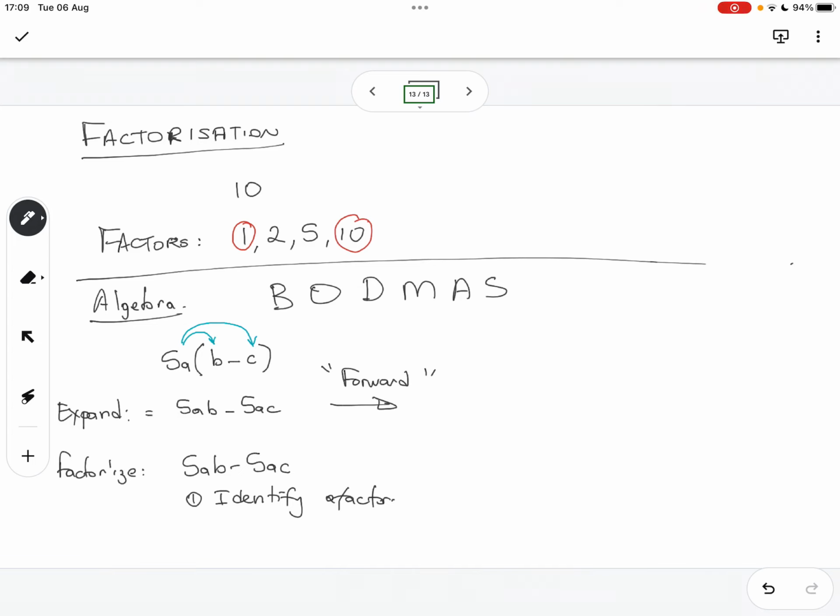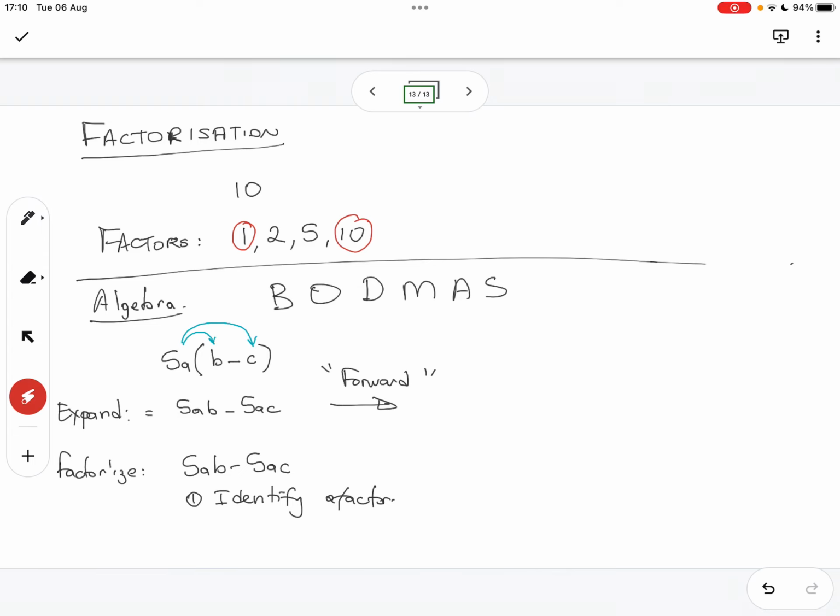But let's put 1 and 10 aside because those are easy, right? I wanted you to think about 2 and 5 because you can multiply 2 and 5 to get 10, or 5 and 2 to get 10, either or. That just means they are factors of 10. So if you are going to factorize the number 10, you would take out the number 2 and you'd be left with 5. And if you multiply those two, you get back to 10. So that's how you think about factors.